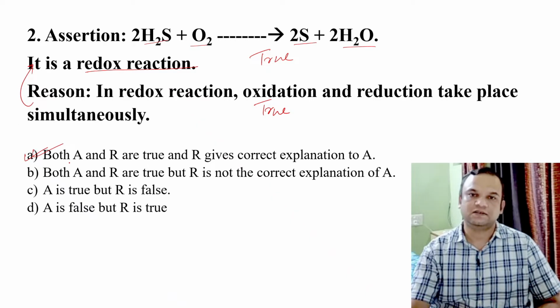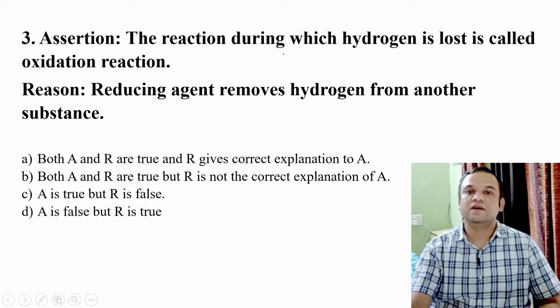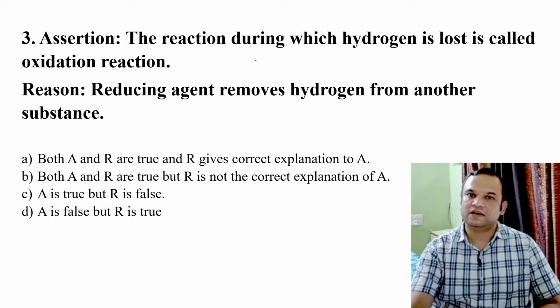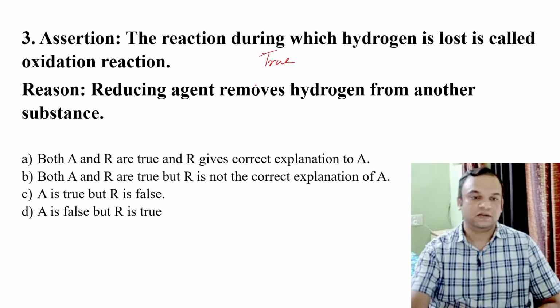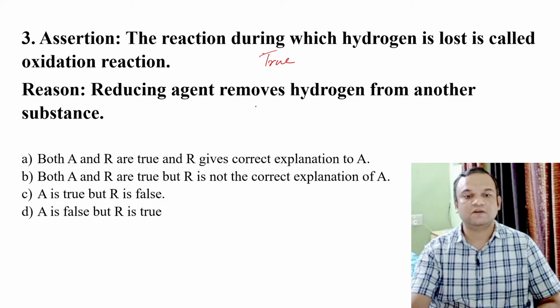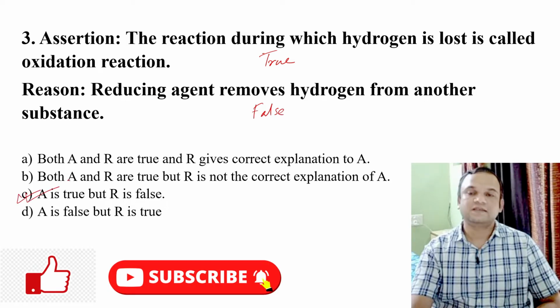be the correct answer. In our next question, assertion states that the reaction during which hydrogen is lost is called as oxidation reaction. Whenever an hydrogen is lost, it is definitely called as an oxidation reaction. So it is a true statement, whereas the reason states that reducing agent removes hydrogen from another substance. So it is a false statement. Okay, so option C will be the correct answer.